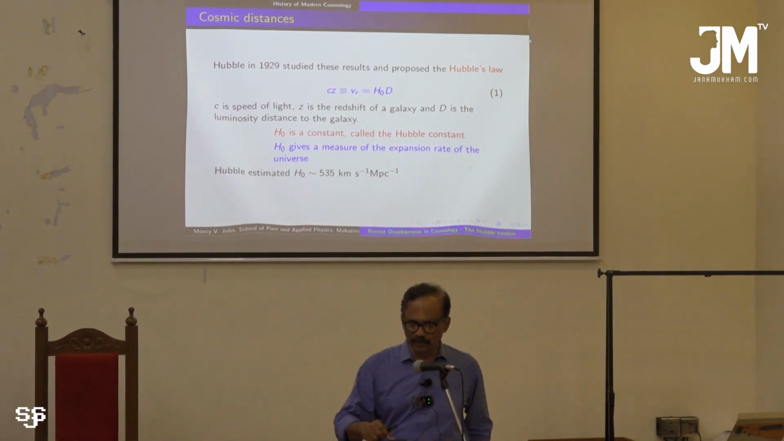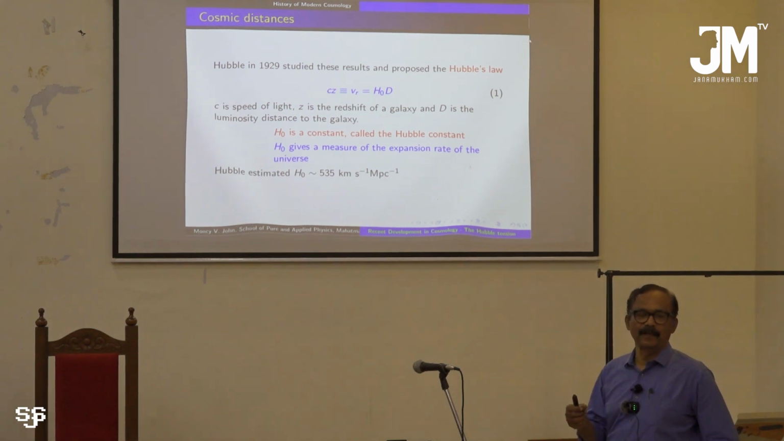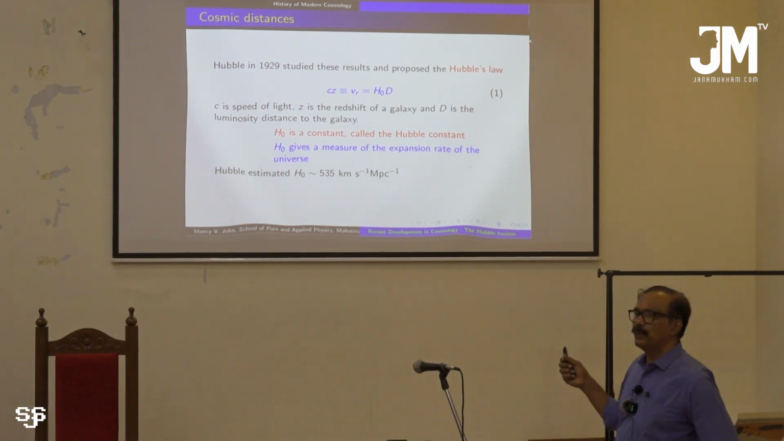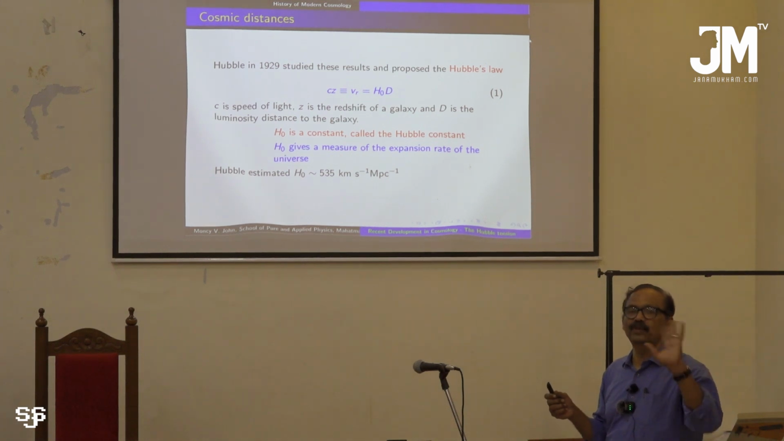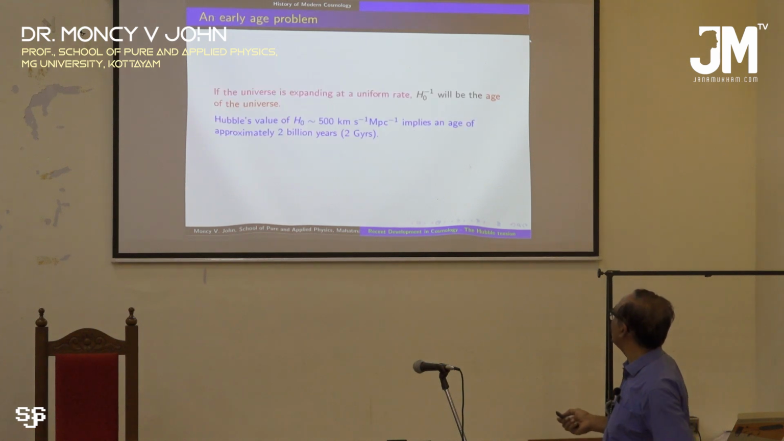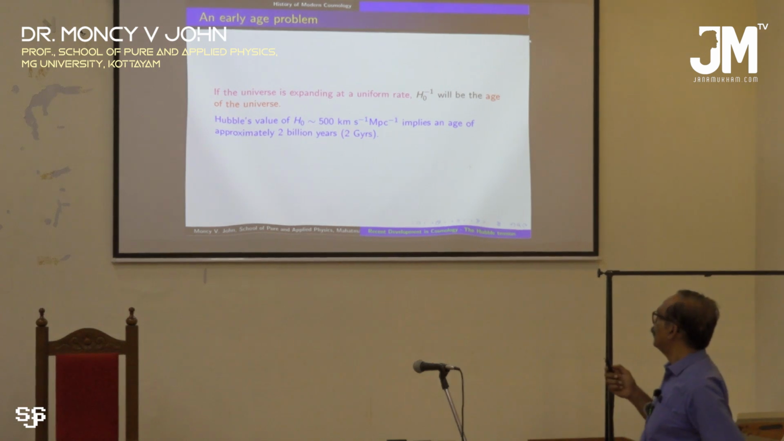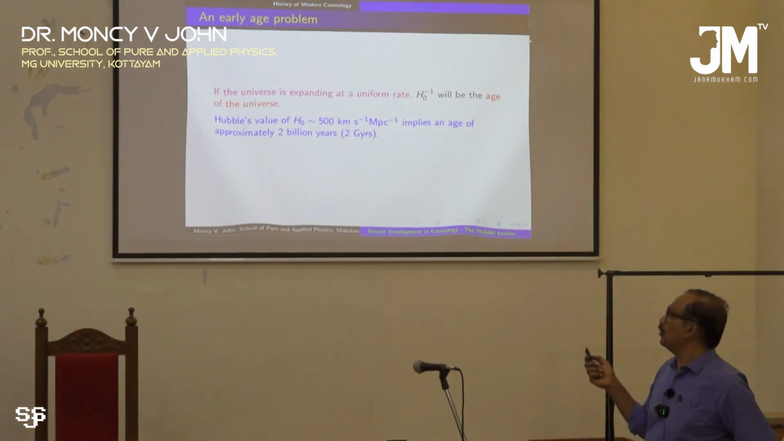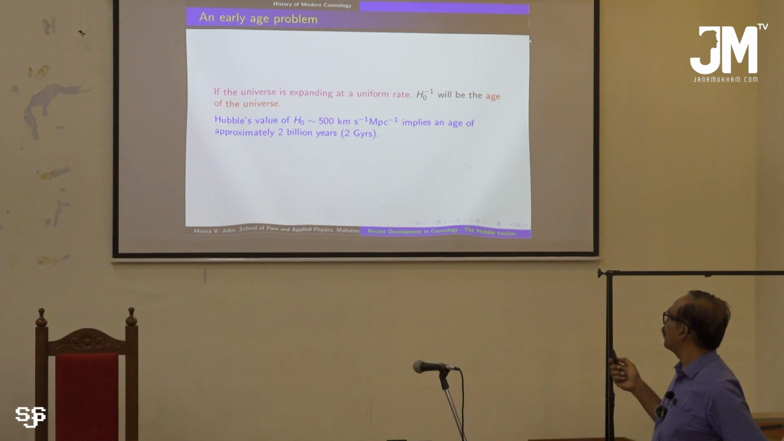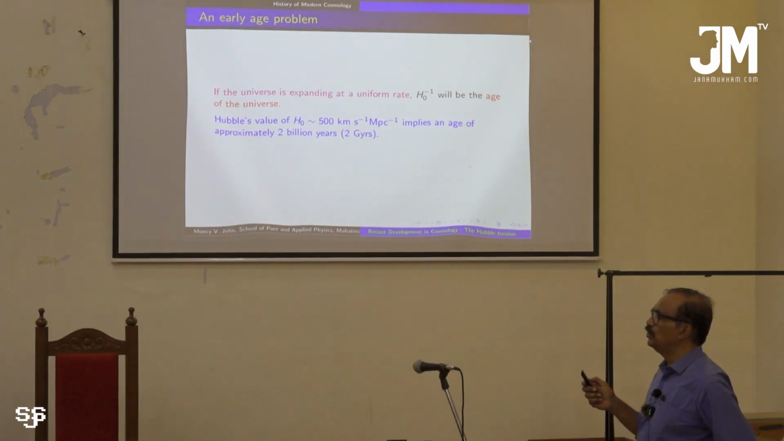Why I say that is a huge value is this. If we consider a universe which is expanding uniformly, then the reciprocal of H naught, H naught raised to minus 1, will be approximately the age of the universe. So if the value of H naught is around 500 km per second per megaparsec, the universe should be approximately 2 gigayears, 2 billion years old.